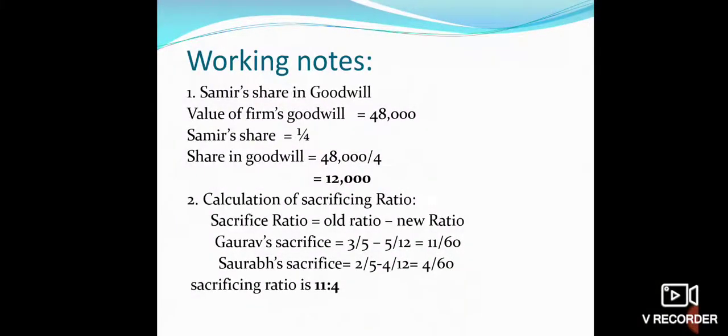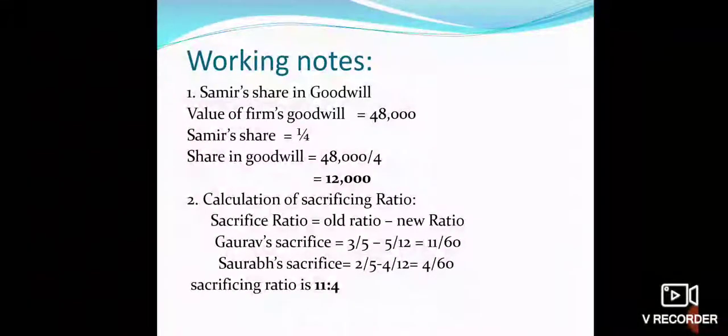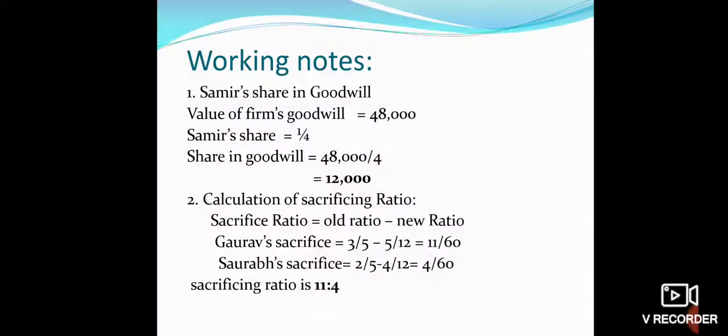Now we can pass the journal entry because we know Sameer's share in goodwill, and we have the sacrificing ratio also. The 12,000 will be divided among the old partners in their sacrificing ratio, that is 11:4. You can make the calculations regarding the amount of goodwill transferred to the old partners' capital accounts out of 12,000, which will be divided in the ratio 11:4. Go for the calculation.